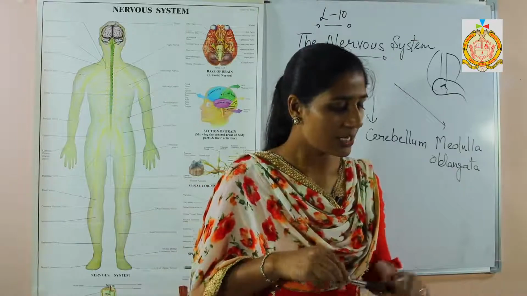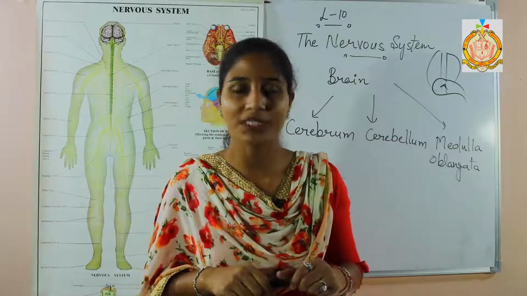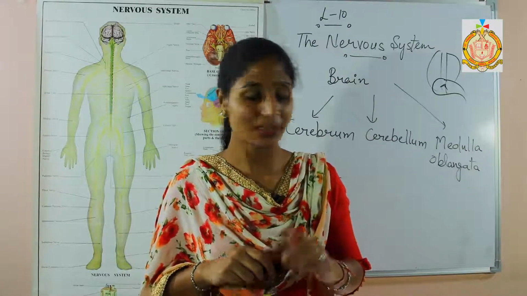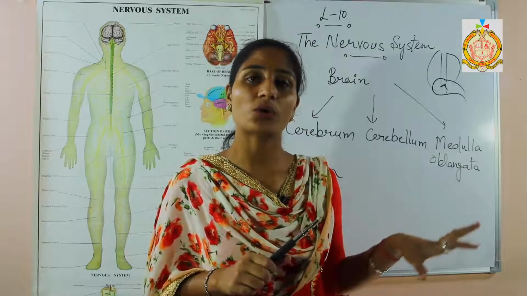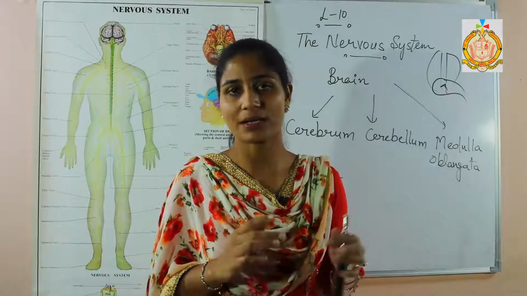Next are the three primary regions of the brain. In the next video we will discuss the three primary regions of the brain. So this was all about this video. In this video we discussed the parts of the brain as well as the coverings of the brain.